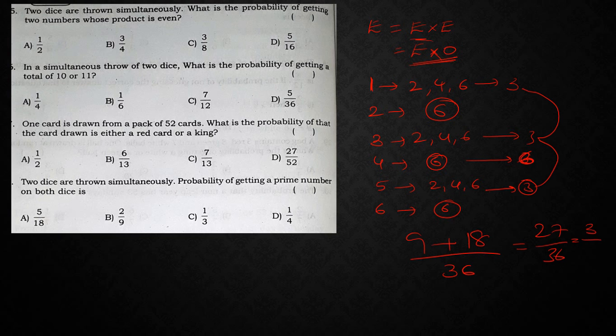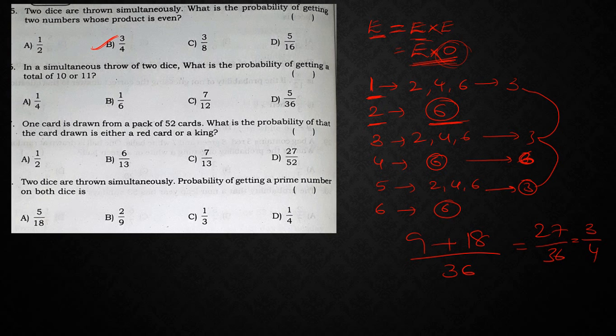So in 9 table, 9 3s are 27, 9 4s are 36. So what is the answer? 3 by 4. So understood. If I want to get a product as even, what I should do? Either you can take both the numbers as even, or if one number is even, then automatically if the other number is odd, then directly you can consider. So first number, if I consider it as even, then automatically all the numbers can be satisfied. If first number is 1, then only 3 possibilities are there. So based on that we have taken this answer.